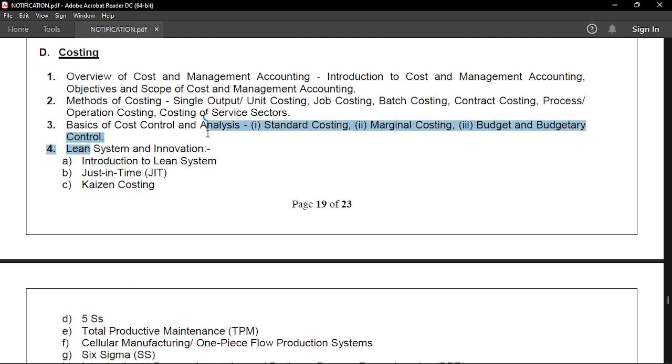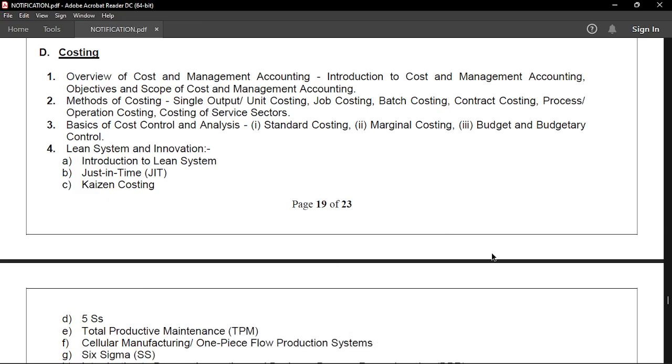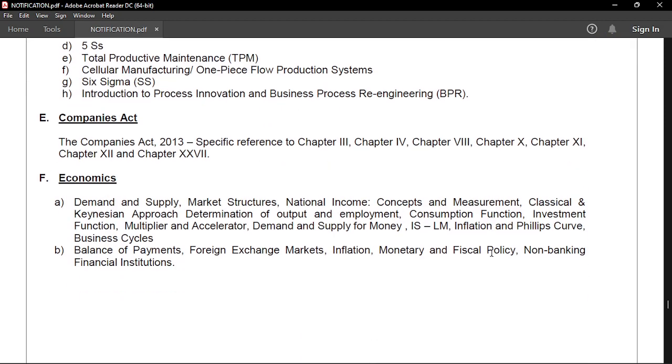And the lean system and innovation, it is a very basic and very easy topic. You can cover this topic, the whole of these topics, lean system, just in time, kaizen costing, 5S, Six Sigma, TPM, all of these things, in 2 to 3 hours. You can find numerous videos on YouTube. These are very basic and very easy topics.